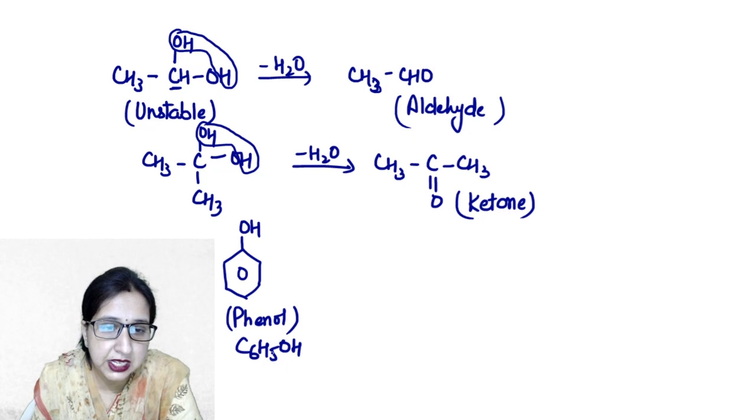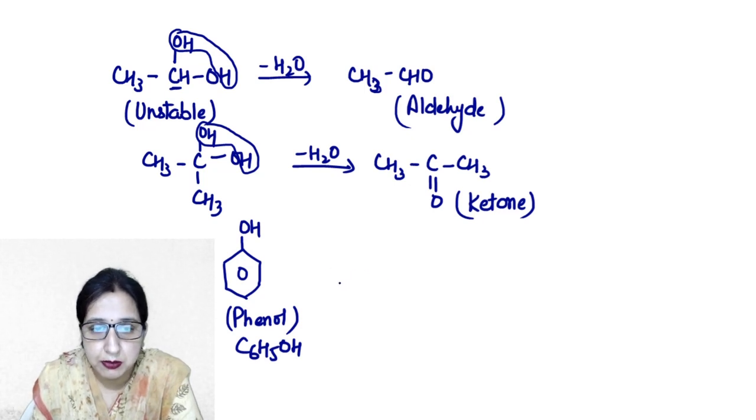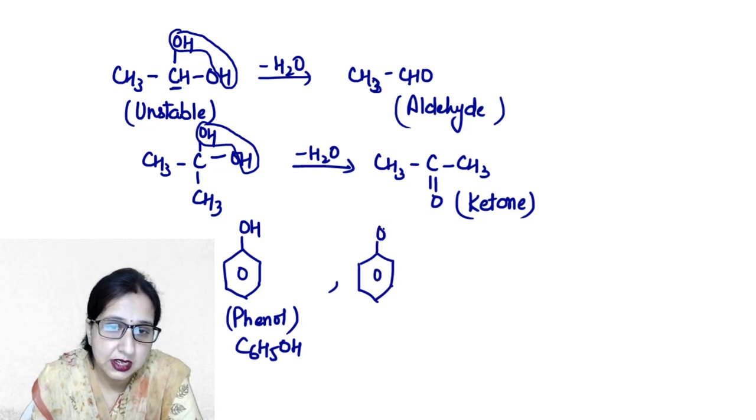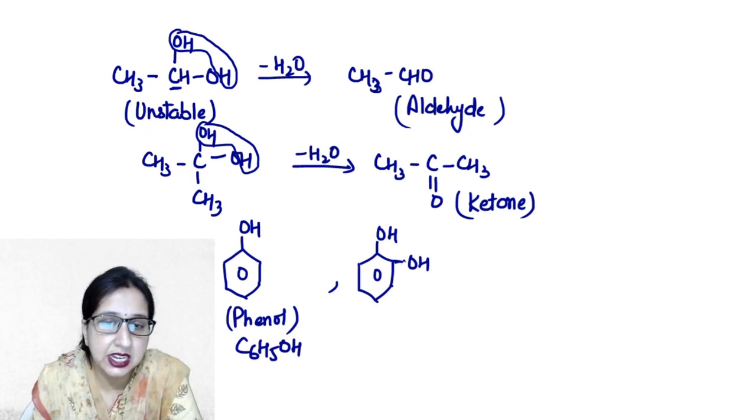We have simply replaced one hydrogen of benzene with the hydroxyl group and this is monohydric in nature because it contains only one hydroxyl group. But if there are 2 hydroxyl groups present on the same benzene ring, then it is dihydric in nature.